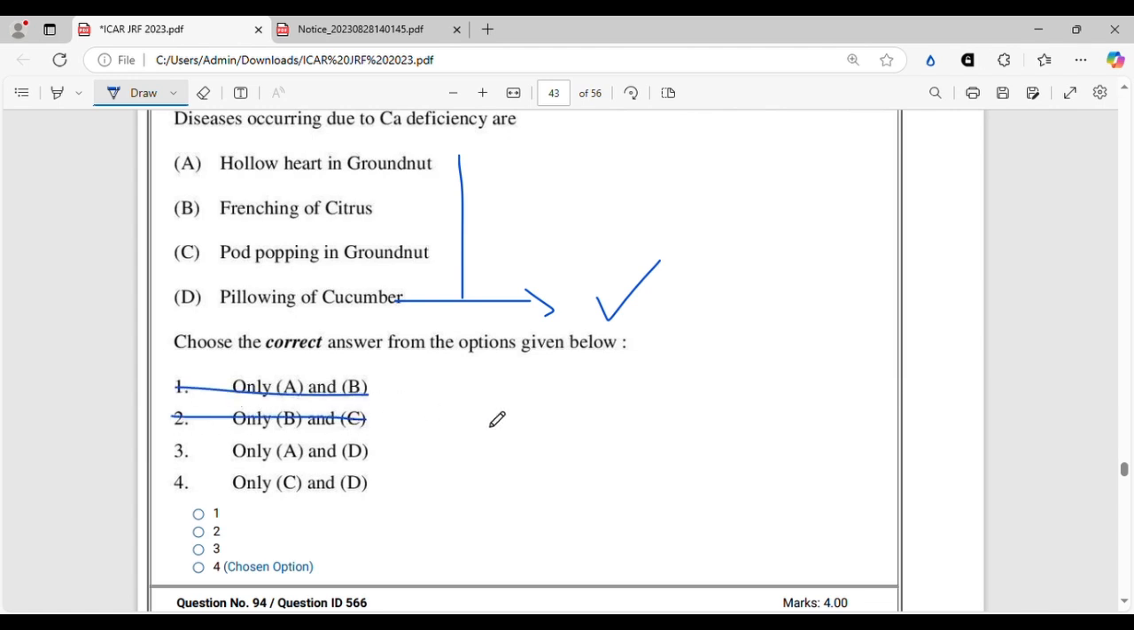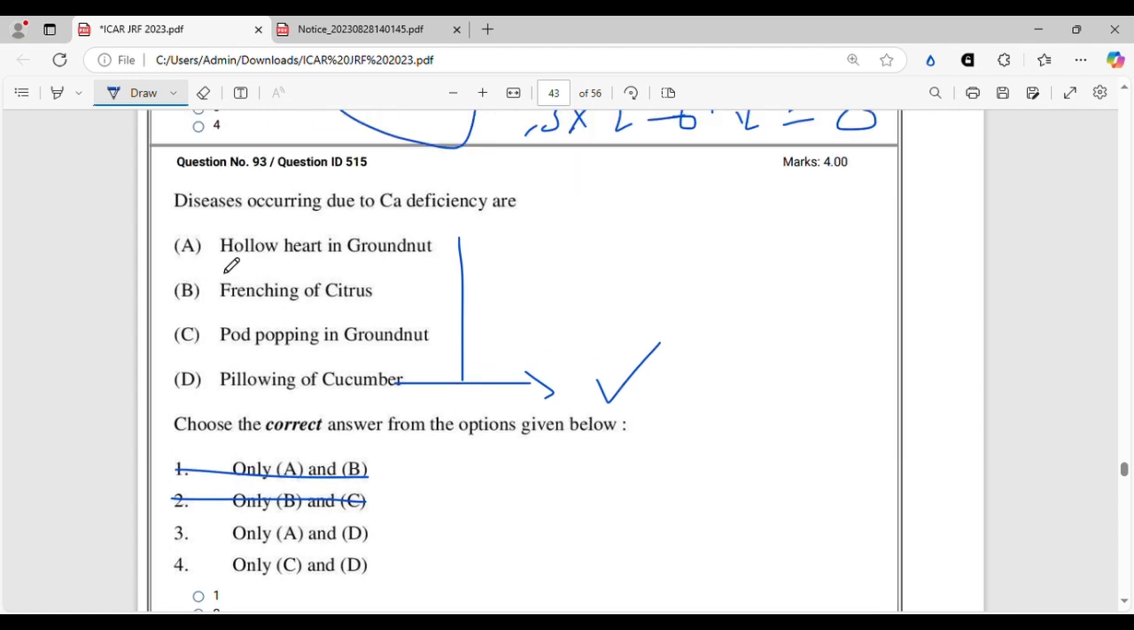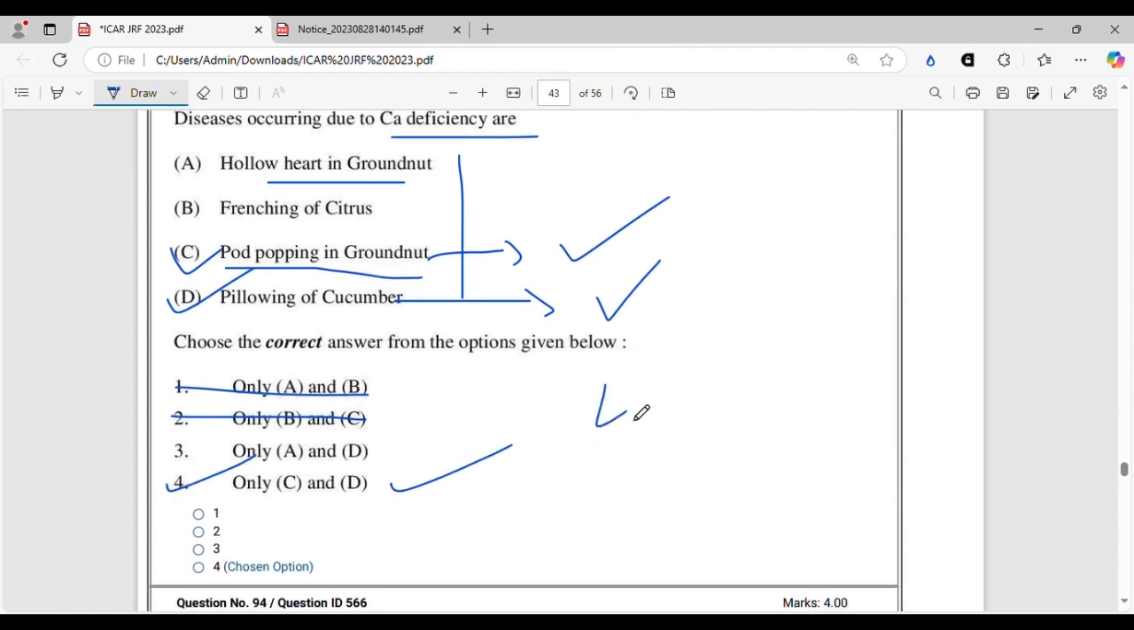We can cut off the two. Then among A and C, hollow heart in groundnut, no, it is not caused by calcium. Whereas pod popping in groundnut is caused by calcium deficiency, because calcium mostly imparts mechanical strength to the plant structures, to the cell wall, and pod popping is due to less strength of the walls of the pods of the groundnut. That is why it is also due to calcium deficiency. Whereas hollow heart in groundnut, I am not entirely sure, but it might happen due to boron deficiency, as far as I remember. I'm not sure. You can check it. But C and D are the correct options for calcium deficiency. So option 4 will be the correct option.